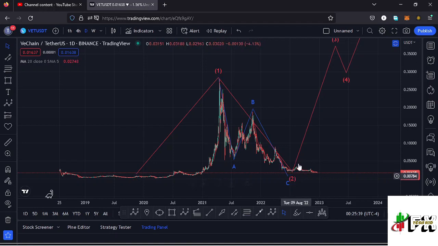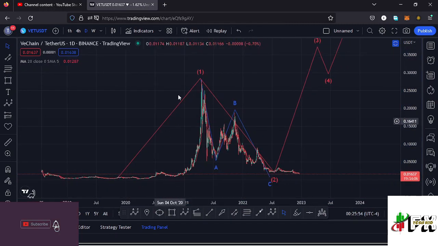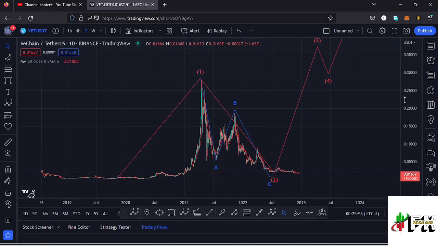Something else to note is that Vechain, in the formation of this higher Elliott wave count 2, where it has made its low, is still holding above the wave 1 low, meaning this is still a valid Elliott wave structure to the upside. But the moment we lose the wave 1 low over here in the formation of this second wave, then that puts a challenge on this Elliott wave structure, and that might bring about the invalidation of this Elliott wave structure.